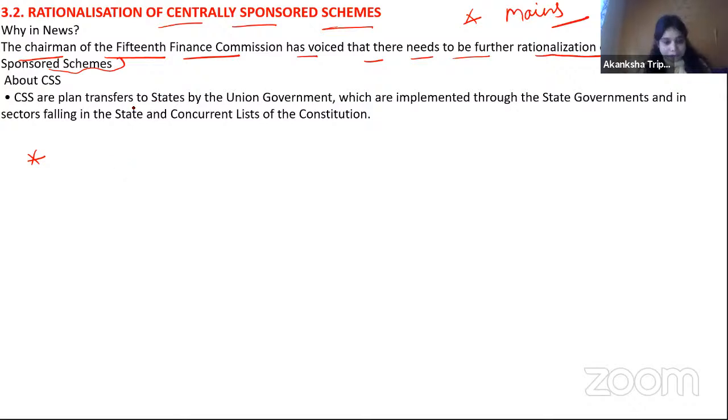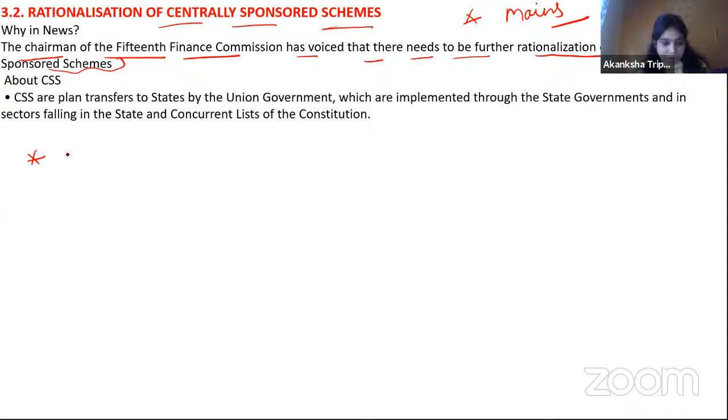So basically, okay, so this was in the news. The 15th Finance Commission said that there should be a further rationalization of the centrally sponsored schemes. Here our news ends. But what are the things that can come into the examination? So I will tell you what can come.